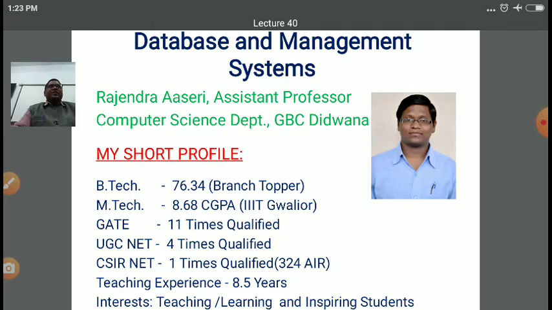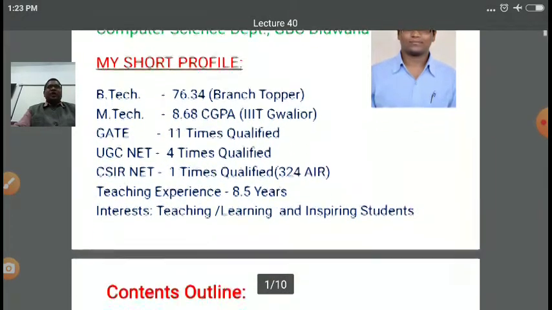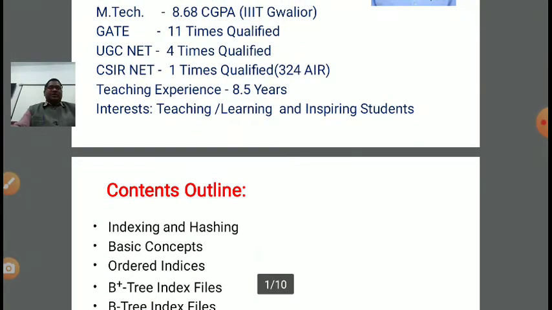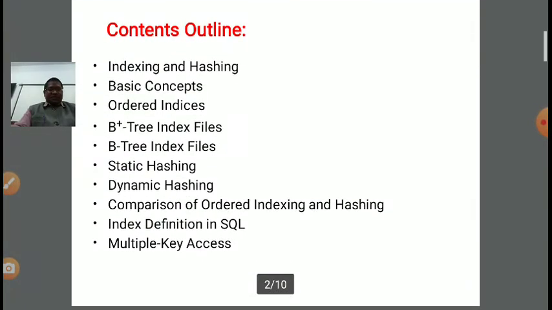Just in the previous lecture we did two operations on B plus tree, that is insertion and deletion. Means in order to insert a new node in B plus tree, how to do that, what steps are involved, and deletion also we have already done.